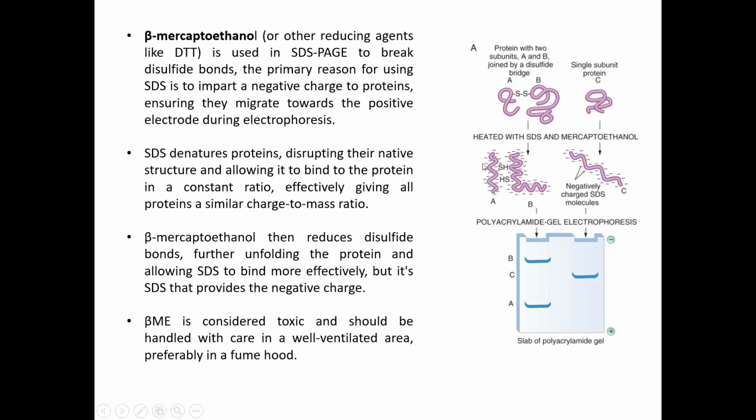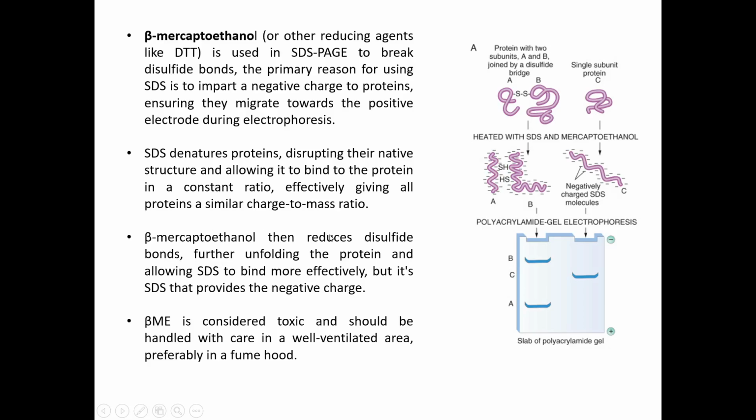So when you first break the disulfide bond, it also helps for the SDS to bind properly to the entirety of the protein, so that it binds in the appropriate ratio, that is your protein to SDS ratio, equally to all the proteins, so that all of them are imparted negative charge in a similar ratio.